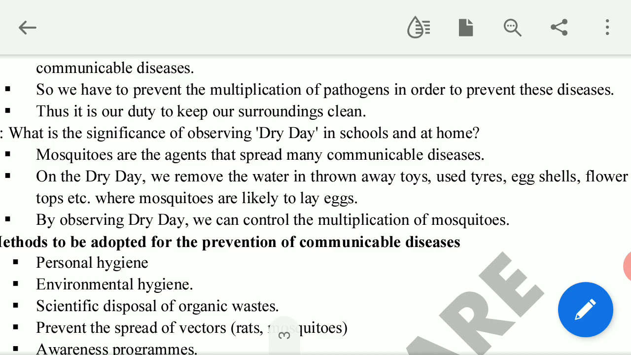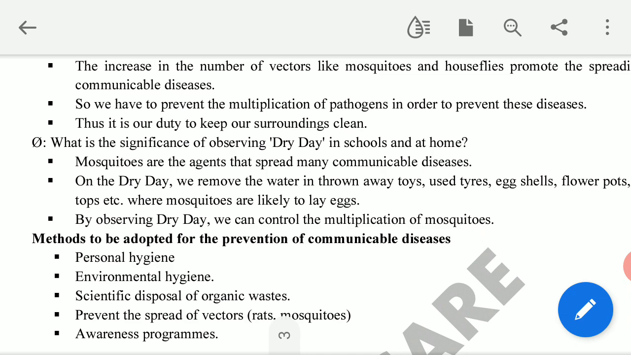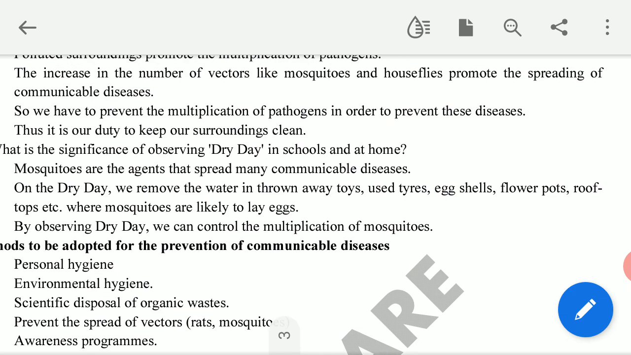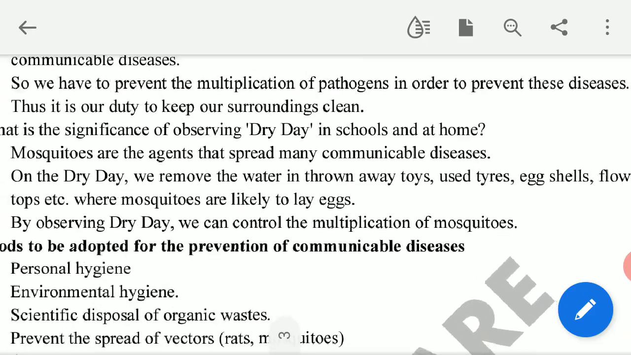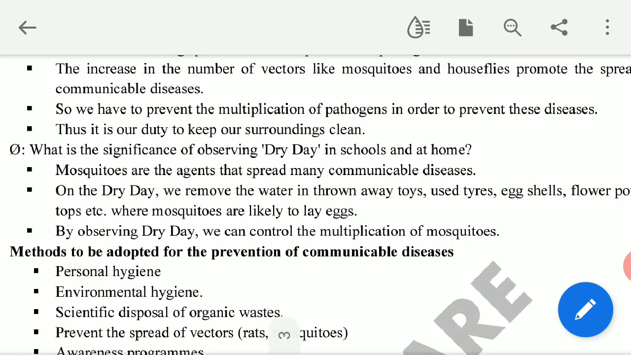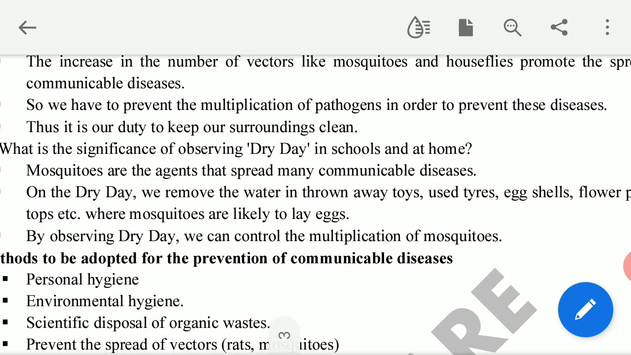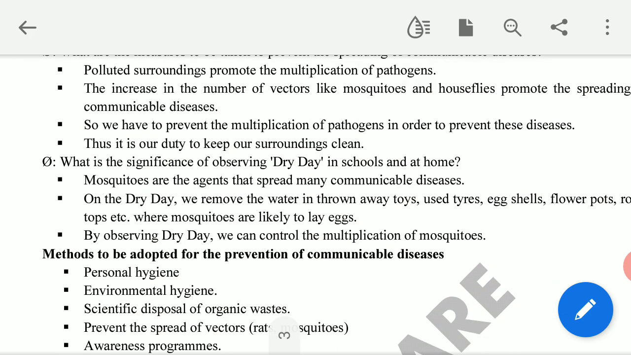Mosquitoes are the agents that spread many communicable diseases. On the dry day, we remove the water in thrown away toys, used tires, eggshells, flower pots, rooftops, etc., where mosquitoes are likely to lay eggs. And by observing dry day, we can avoid or control the breeding of mosquitoes. These are the places where the mosquito breeds.